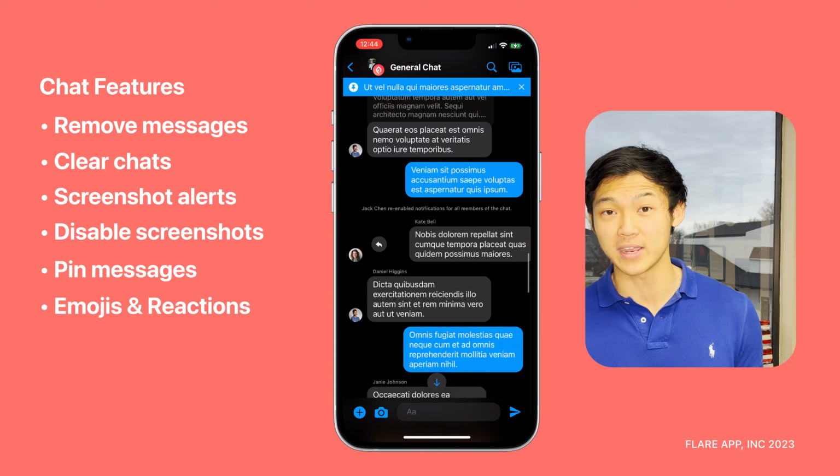You can also search for messages very easily. So everyone look at the top right with the search icon. If you press on that, you can search for either a keyword or somebody's name, and you can use the up and down arrows at the bottom right hand corner to jump between search results. So it makes finding things a ton easier. You can also tap on where it says 9 of 9 at the bottom left hand corner, and you can see all the search results in a list view and simply tap on one to jump to that search result. So it just makes finding things within your chats a ton easier.